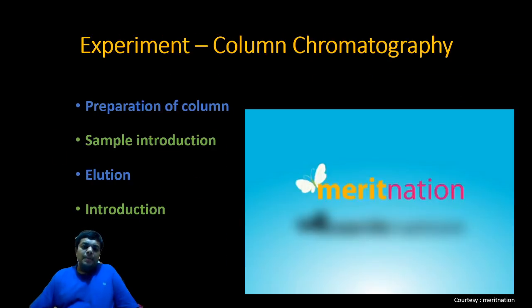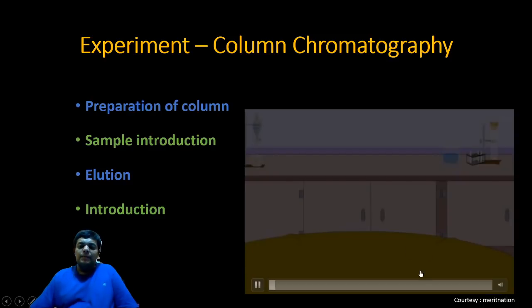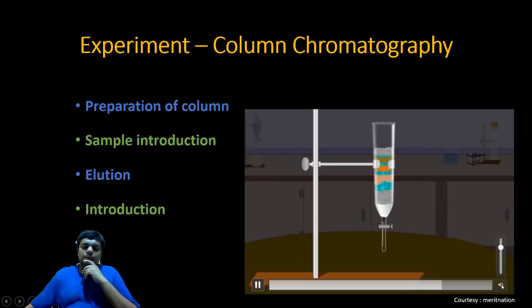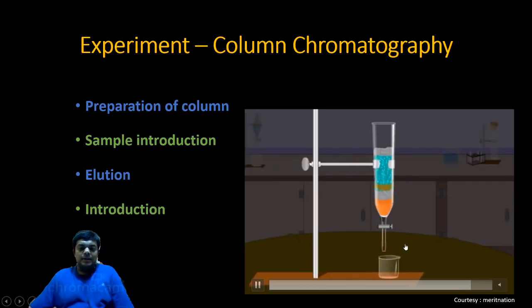If you remember this video, which I am going to play again for a while, but we won't see the complete video. We will come over here. What happens after some time? The components of the mixture separate and they form thin bands. See, here the components are separating, and as the components are reaching the bottom of the column, we are placing beakers in which the components can be collected. So, in this beaker, the first component is collected, and in this beaker, the second component is collected.